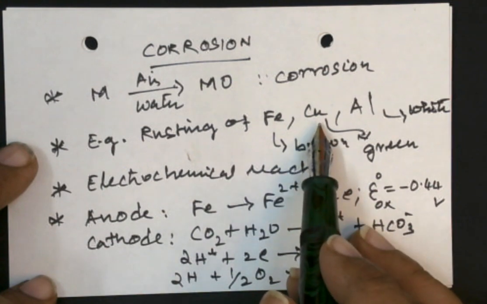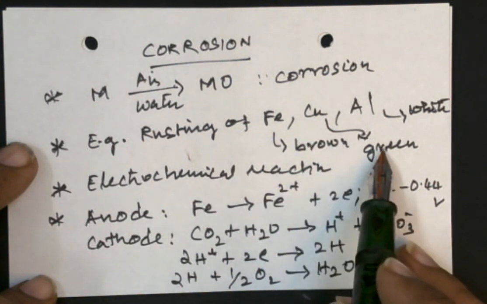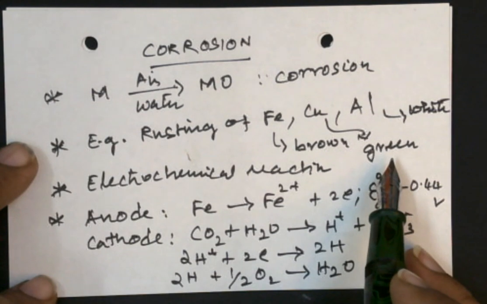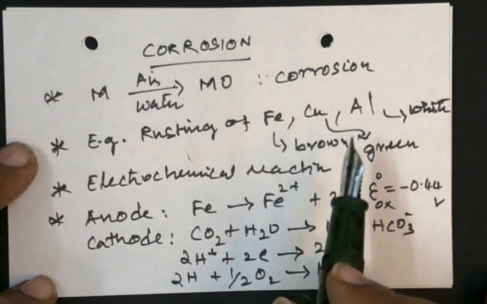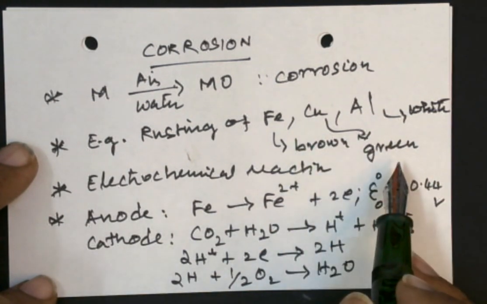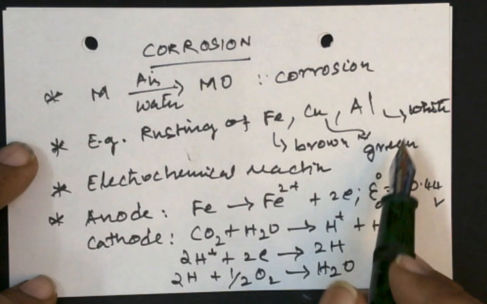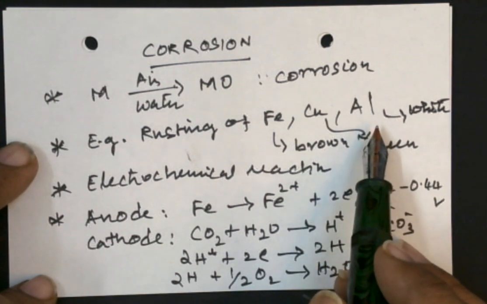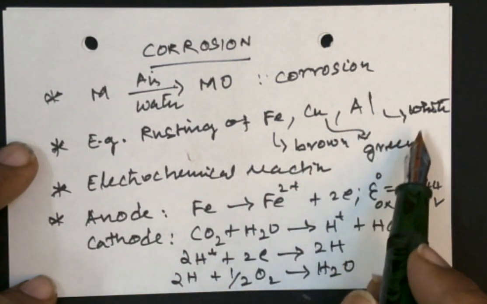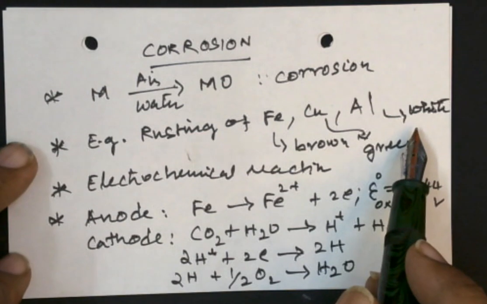Similarly, copper becomes copper oxide and it gives a greenish color. You could have seen in our puja vessels the greenish tinges on the copper vessels. Then aluminum also gets corroded by the formation of white rust, that is aluminum oxide, Al2O3.